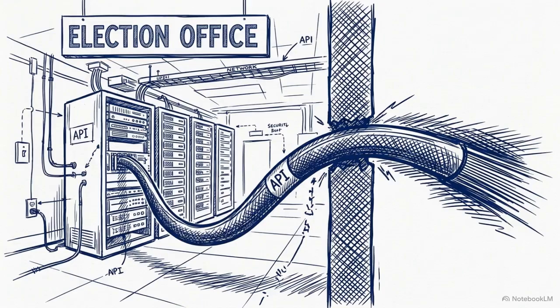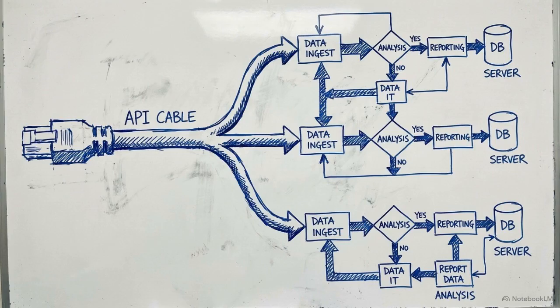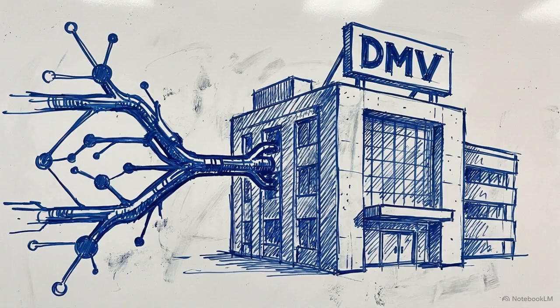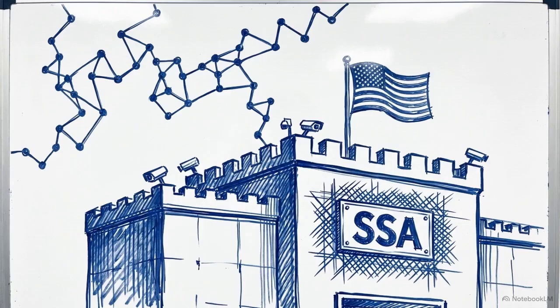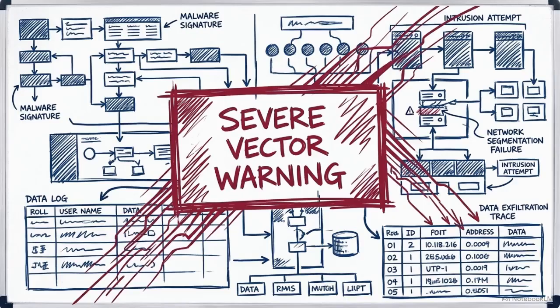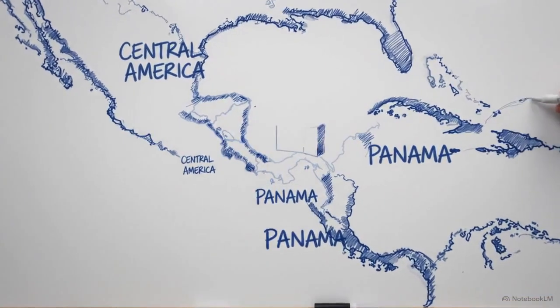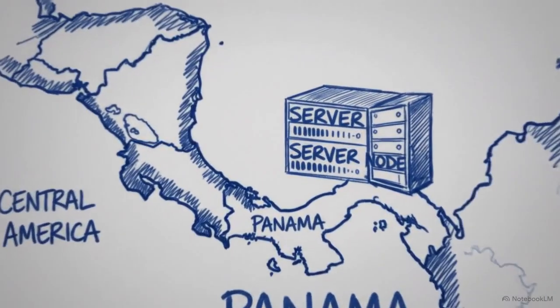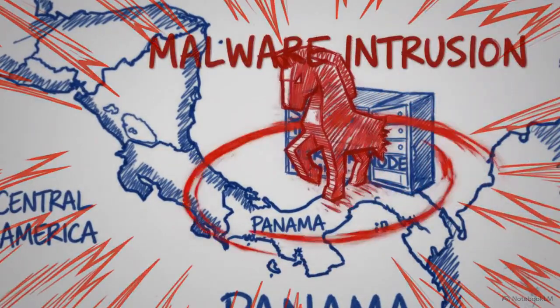The exposure does not end at the election office. Modern election platforms use application programming interfaces, or APIs, to continuously communicate with state databases, including the DMV, the Postal Service, and the Social Security Administration. Threat intelligence platforms like AlienVault have flagged severe vectors in these types of systems. For example, specific URLs associated with Smartmatic's VSAP hardware have been linked to known Trojans hosted in Panama.